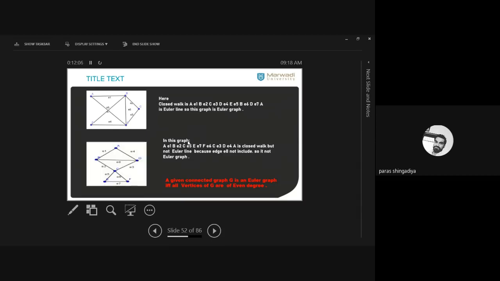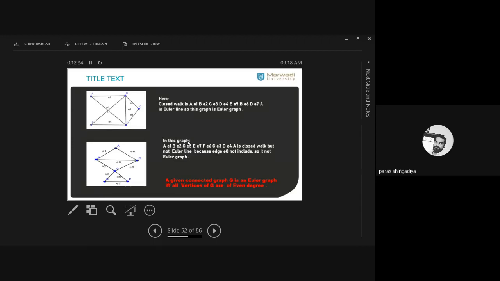And then after, we have another example. Is it not an Euler graph? Why is it not an Euler graph? Let's start to find the Euler line. Okay, let's start with A, E1, B, E2, C, E5, E, E7, F, F2, C. Okay, C3, D. Now from D, 2 edges are remaining. Which 2 edges are remaining? E8 is remaining and E4 is remaining.